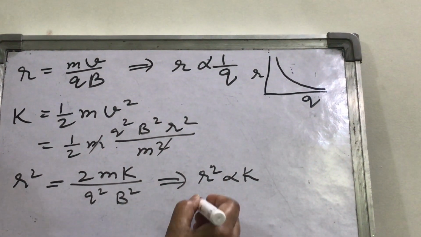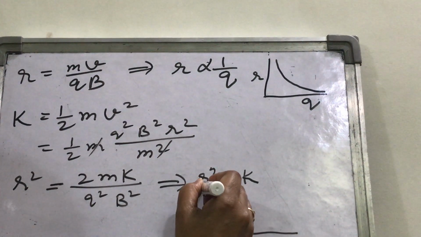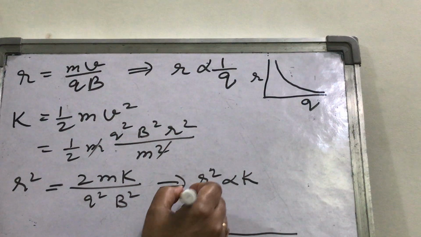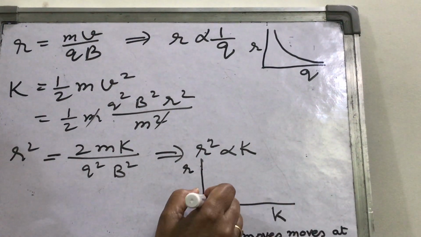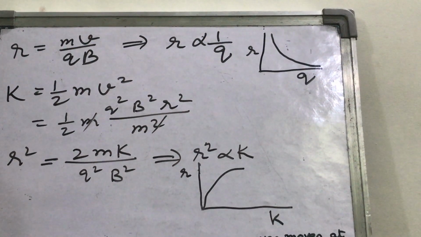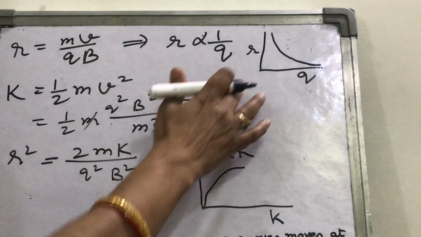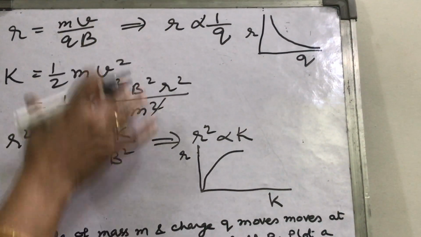Then how will you plot the graph? Look, this is the graph. On the y-axis you have selected r and on the x-axis you have selected K, and this will be the half parabola. So in this way, for these two graphs of this question, you should know these expressions and how to relate them.